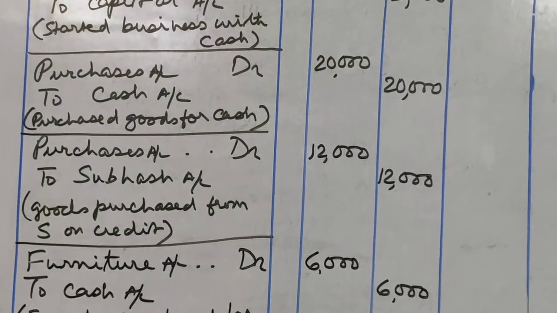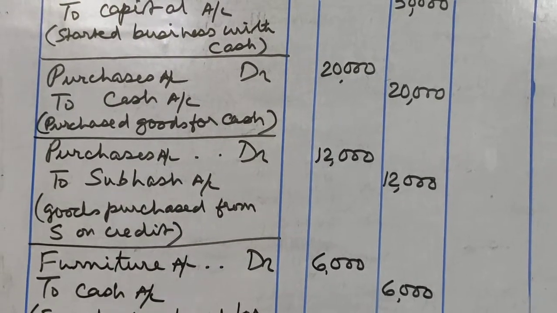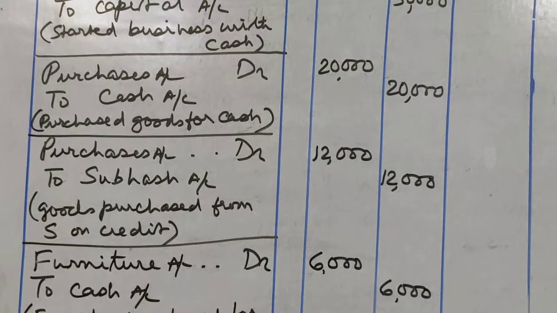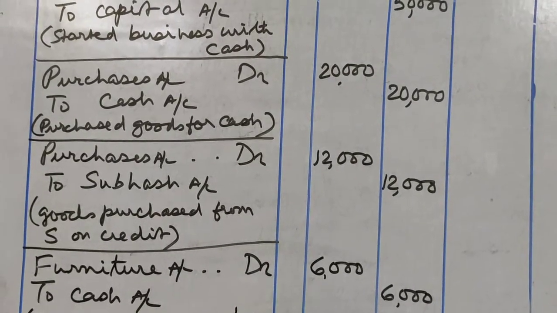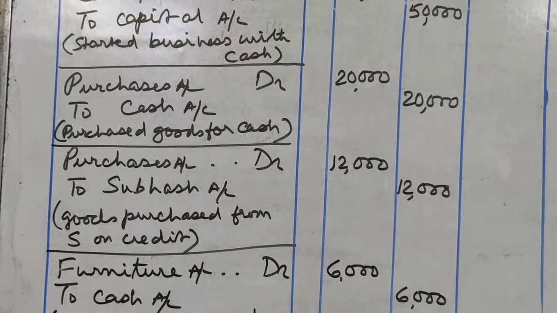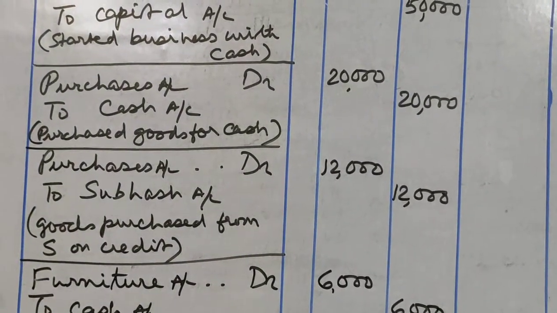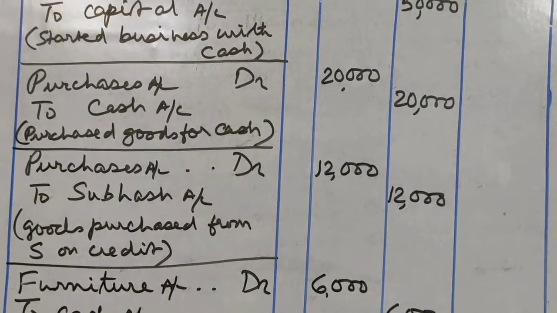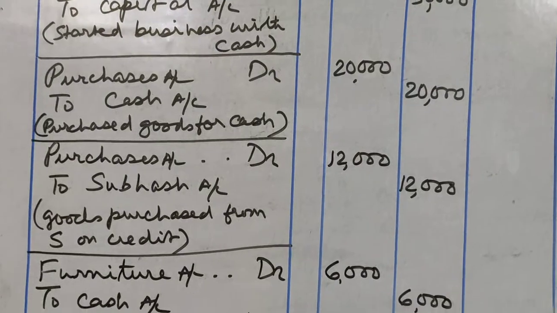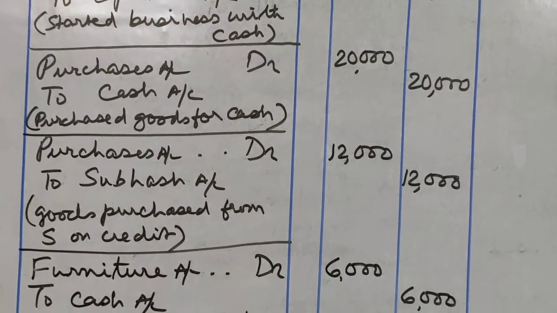And whenever cash goes out of the business, cash account is credited. Similarly, whenever cash comes into the business, cash account will be debited. Remember this particular point, that whenever cash comes into the business, cash account will be debited, and whenever cash goes out of the business, cash account will be credited. And whenever we purchase goods, so goods are coming in, we debit purchases account, but only goods. If we purchase any other asset, that asset account will be debited.